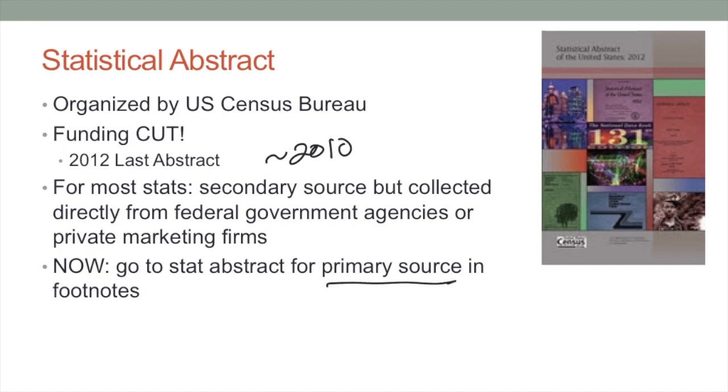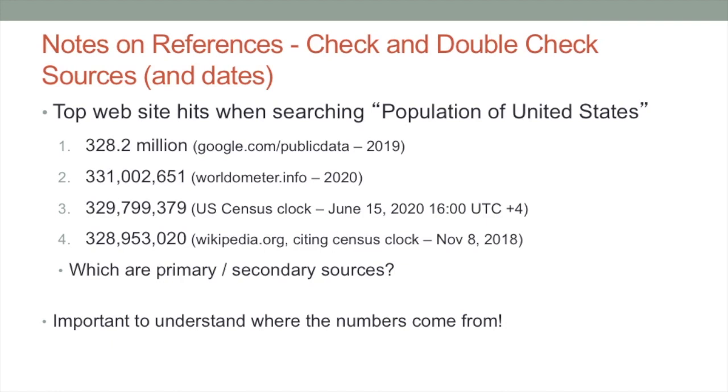I want to give you an example of how or why it is important to look at the references and know where the data that you collect are coming from. So if you were to do an internet search right now for the population of United States, the first 4 hits would be very different numbers. These are the ones that I get when I do that search.